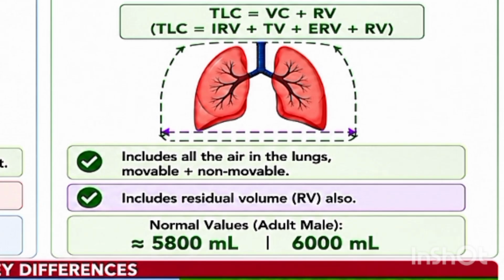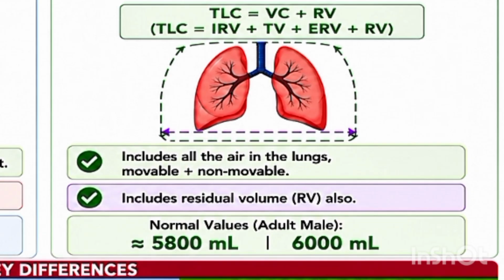Total lung capacity involves the total amount of air in the lungs after maximum inhalation. When we inhale as much as possible, the amount of air present after that maximum inhalation is known as total lung capacity. Total lung capacity is equal to vital capacity plus residual volume.